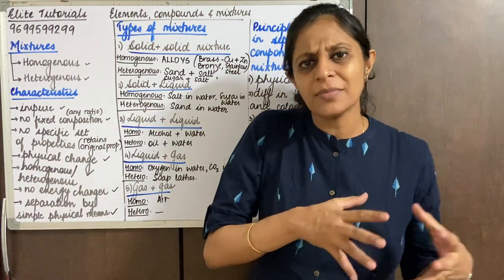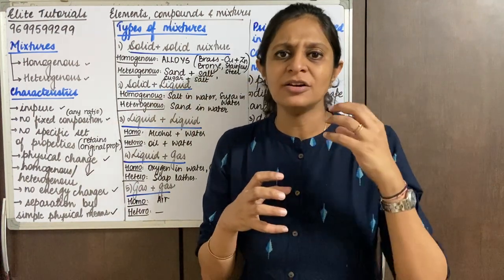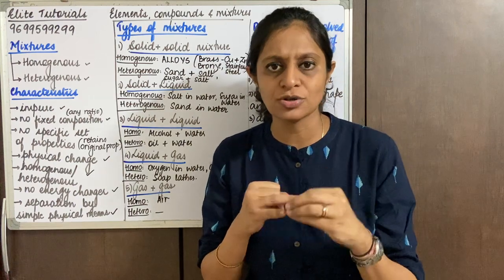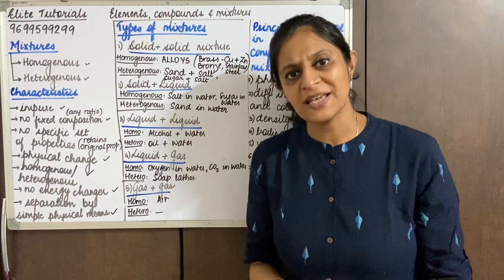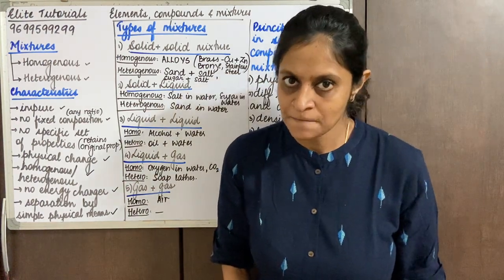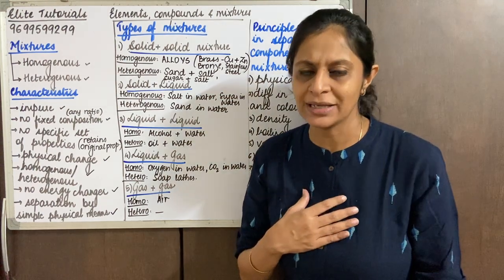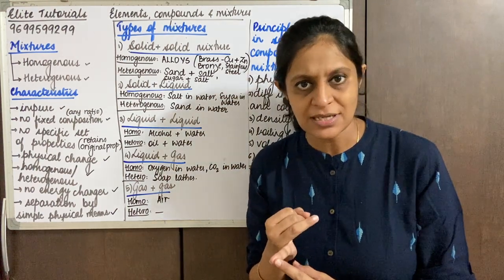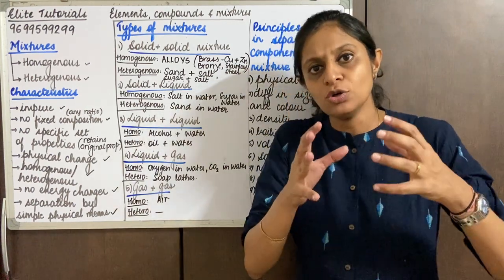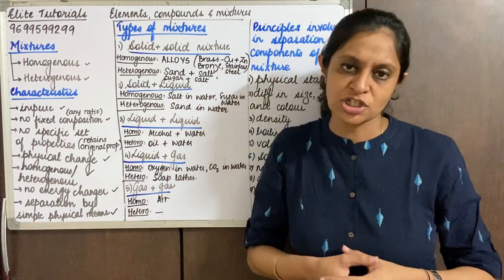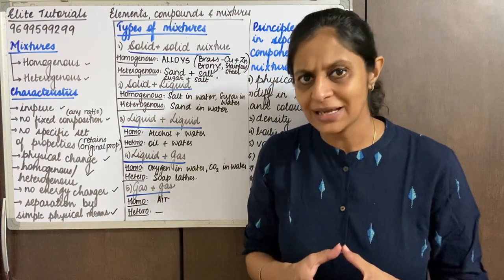Don't worry, we'll be studying that in a little more detail later. But from petroleum, I get different fractions which are called petrol, diesel, and kerosene. That can be obtained only by separating the components of the mixture. So separation is very important because I get a pure substance, I can remove the impurities, and I can also get useful substances from the main mixture. That's the reason separation of the components is very important.